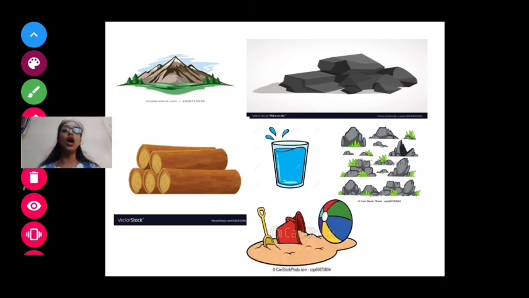These all are non-living things, but they are made naturally. They are not man-made. They occur in nature.